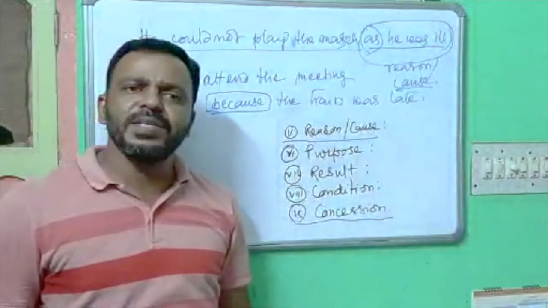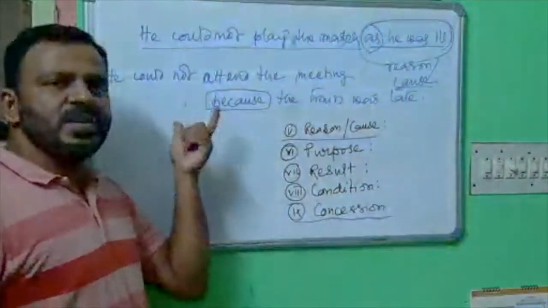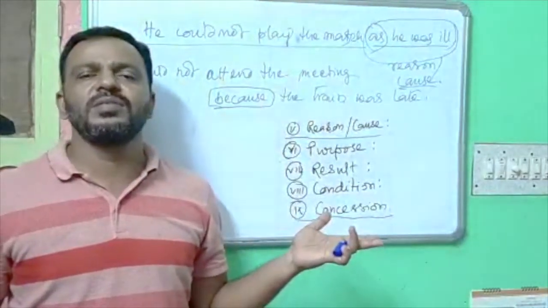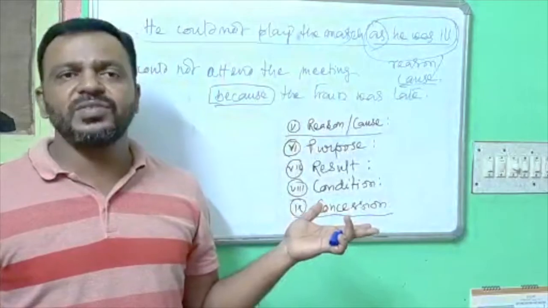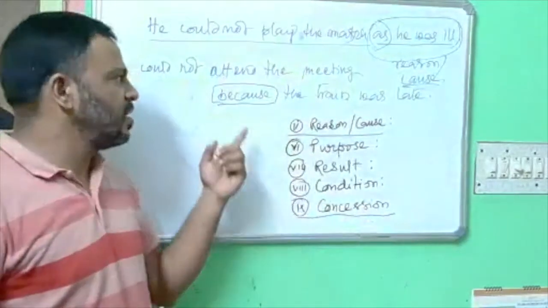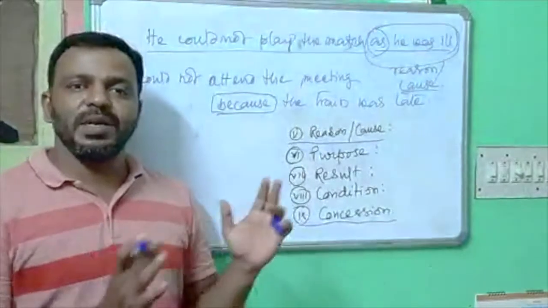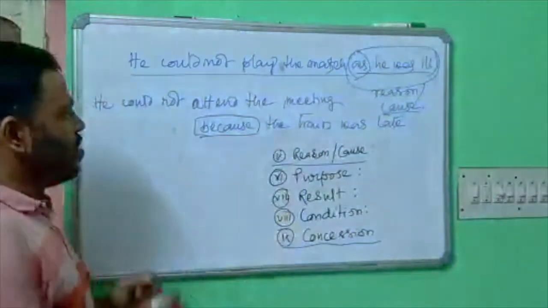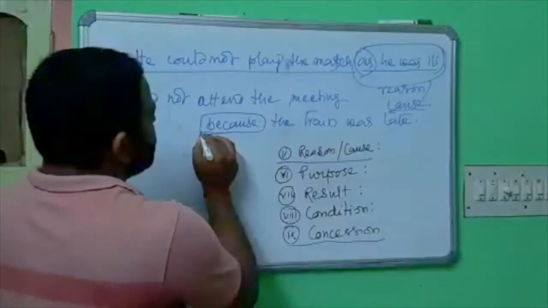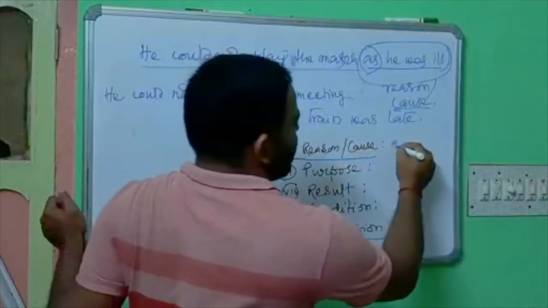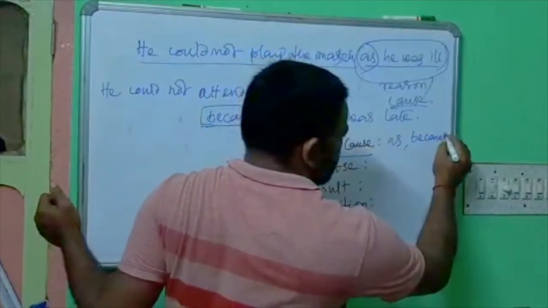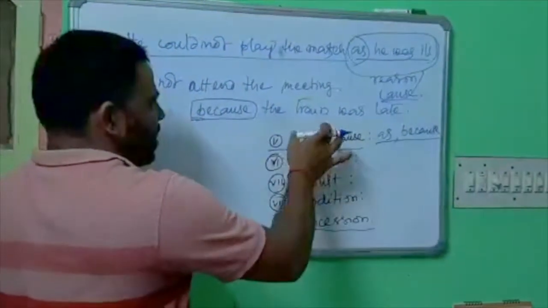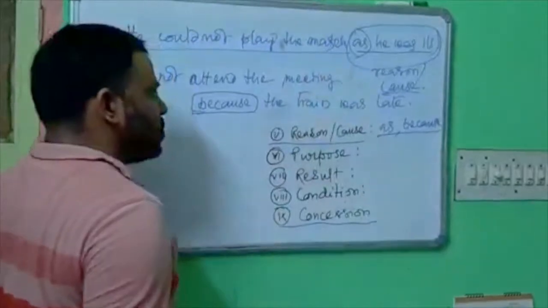Generally, the students make the mistakes here. Why you were absent in the class, because I did not get the train, or any kind of excuses are there. But they use because at the beginning of the sentence. It can never be used at the beginning of the sentence. Now, with that, the linking words can be used as, because. These are the words that are frequently used as clause of reason or clause of cause.